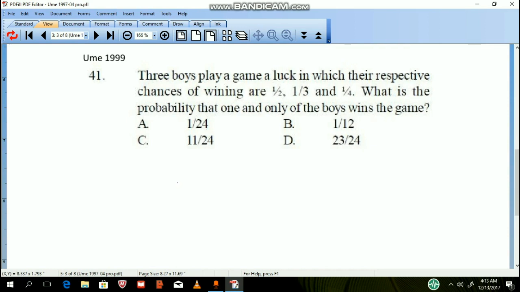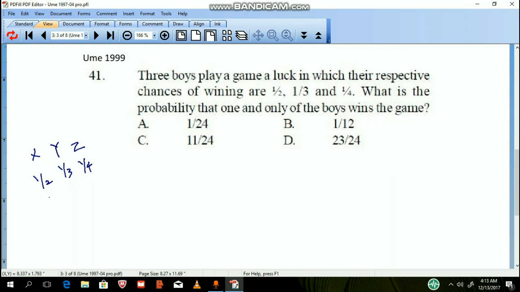It should be of luck, in which their respective chances of winning are 1/2, 1/3, and 1/4. What is the probability that one and only one of the boys wins the game? Okay, we've got three boys. Let's call the boys X, Y, and Z. The probability of them winning is 1/2, 1/3, and 1/4.